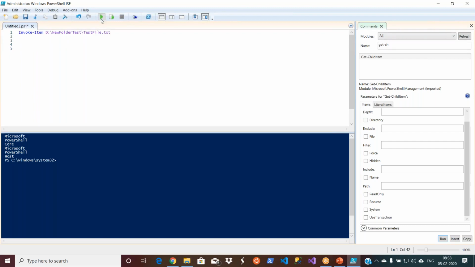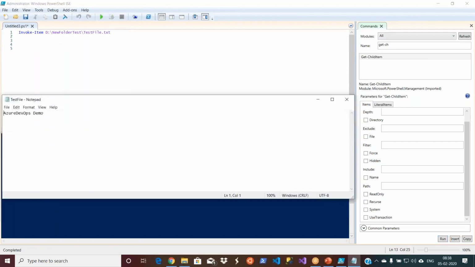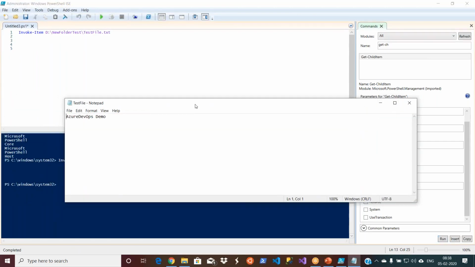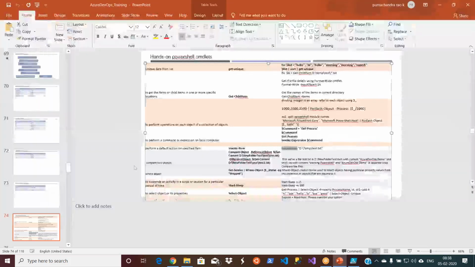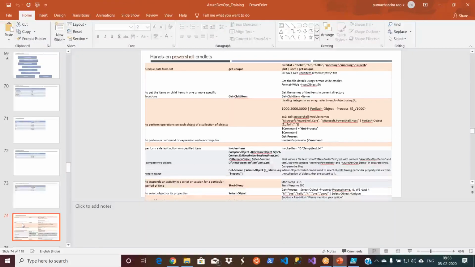Okay, let me click on it. So it opened my text file. So this is Invoke. In the same way you can execute any exes. When you say invoke, it will try to open it. It will execute. That's how you can use a combination of commandlets using variables or multiple commands and data. Of course, all the commandlets will be working on the data. It can be string data, it can be integer data.